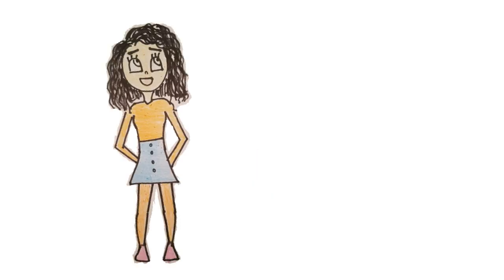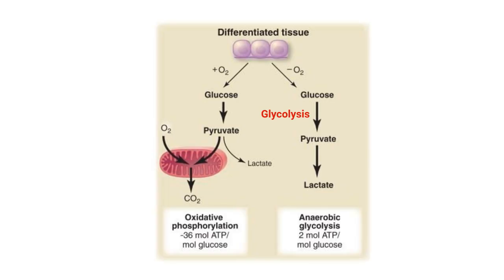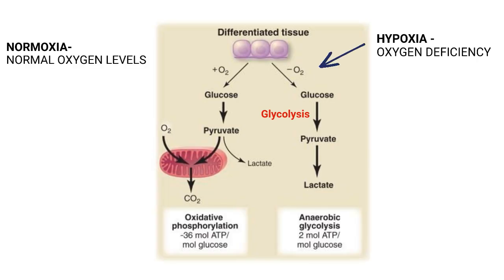We're going to talk about some strange cell behavior. This is normal cell tissue, about to proliferate. Normal tissues primarily use cellular respiration to create energy for their cells. Cellular respiration has three main steps: glycolysis, the citric acid cycle, and oxidative phosphorylation. The diagram shows how normal tissue may go about creating energy in the presence of oxygen or in the absence of oxygen. The differentiated tissue, or non-proliferating tissue, creates energy in both hypoxic or normoxic states.